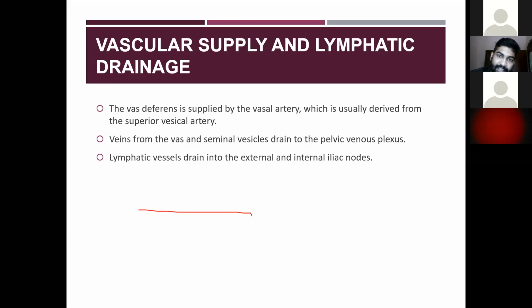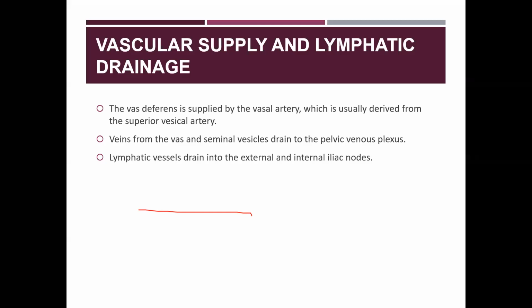Then the lymphatic drainage: the lymphatic vessels drain into the external and internal iliac nodes. Okay, so the veins of the vas and the seminal vesicles are drained into the pelvic venous plexus, and the lymphatic drainage is into the external and internal iliac nodes.